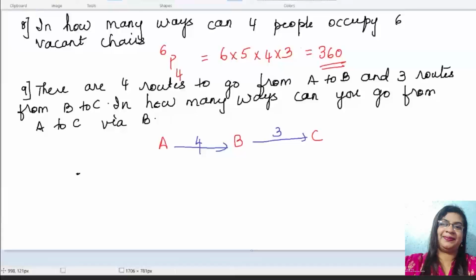That means you have to go from A to C. Via B is through B.